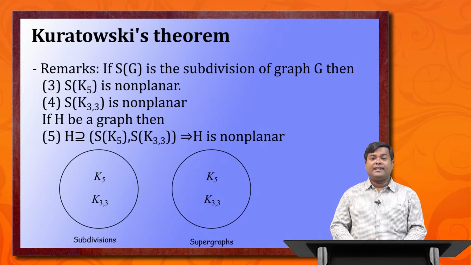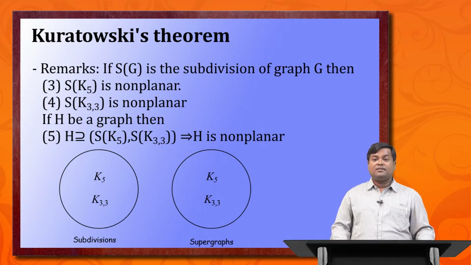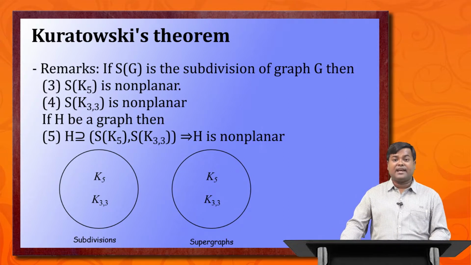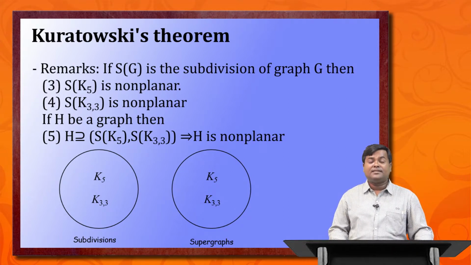So the left hand side Venn diagram is basically a set which comprises all the members of subdivision of K5 and K33. And one more interesting point is, in the left hand side, since K5 and K33 are themselves subdivisions of K5 and K33, they are also part of this entire Venn diagram.